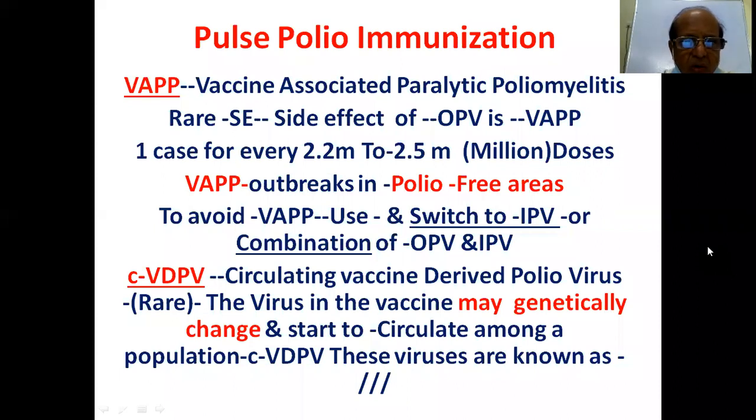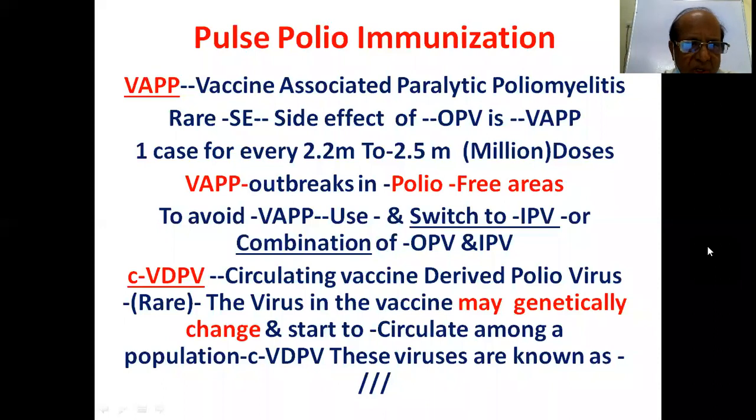VAPP outbreaks occur in polio-free areas. So whenever there is no polio, these outbreaks will be there. It is better to avoid the use of OPV. How? Better to switch to IPV or a combination of OPV plus IPV.